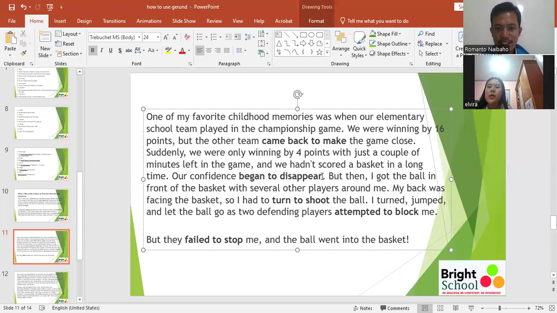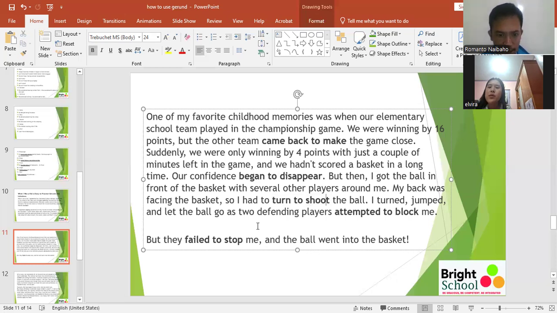So put ing here and omit to. Yeah, omit to, delete to, and then add ing here. Next, I had to turn to shoot the ball. Can you change this into gerund? I had to turn shooting the ball. Yeah, I had to turn shooting the ball.